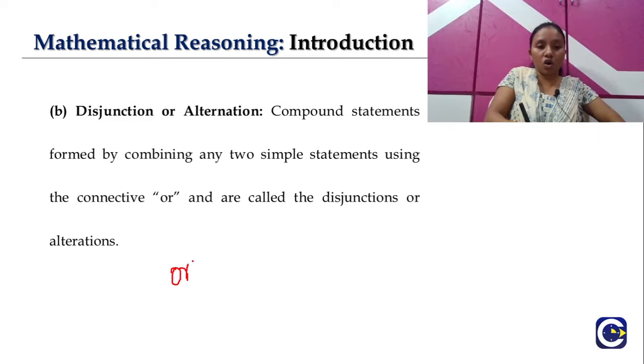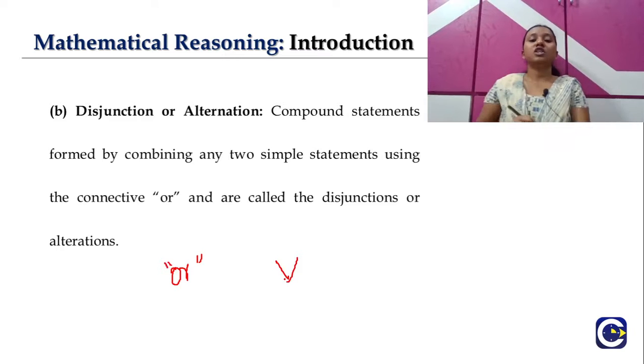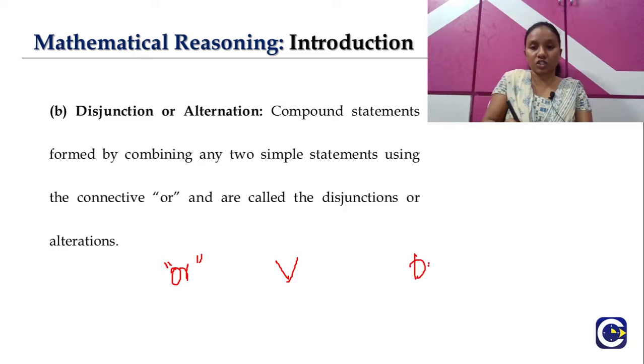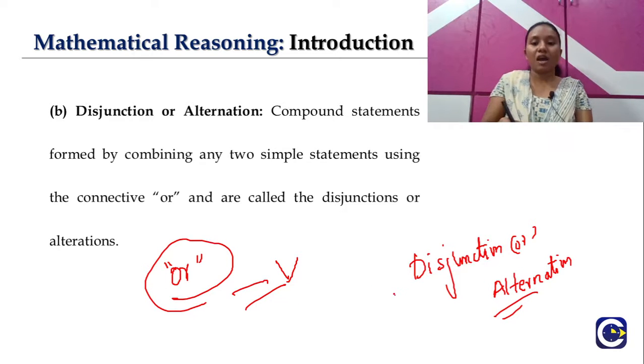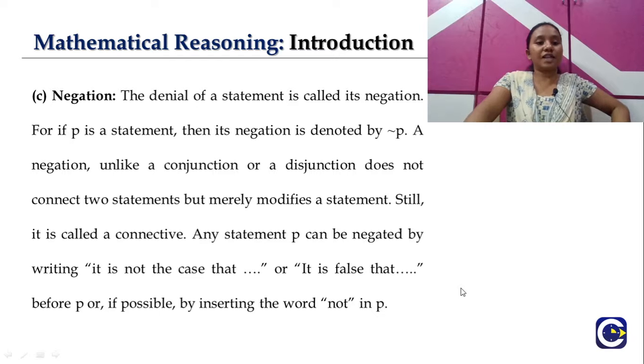The connective here is OR and the symbol is V. Whenever a compound statement is formed by using OR to combine two or more simple statements, those compound statements are called either disjunctions or alternations. So the connective is OR, with its corresponding symbol, and the nature of the compound statement is disjunction or alternation.